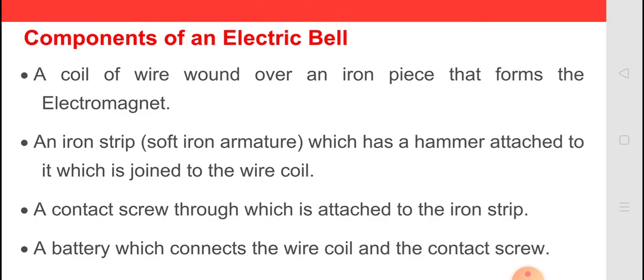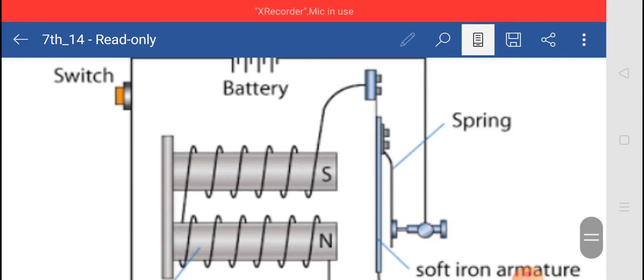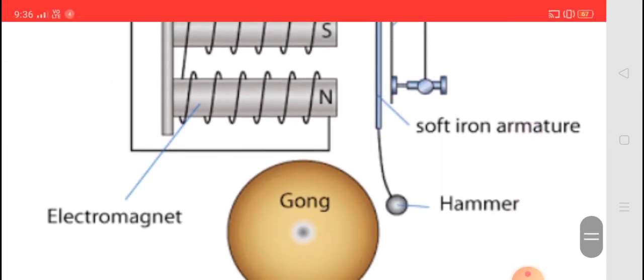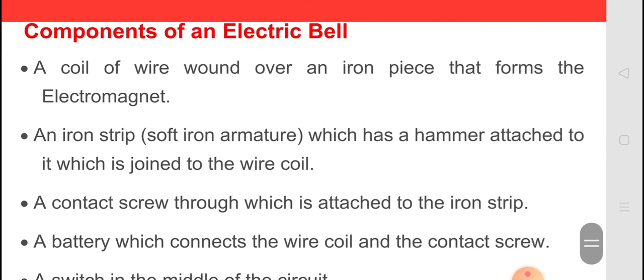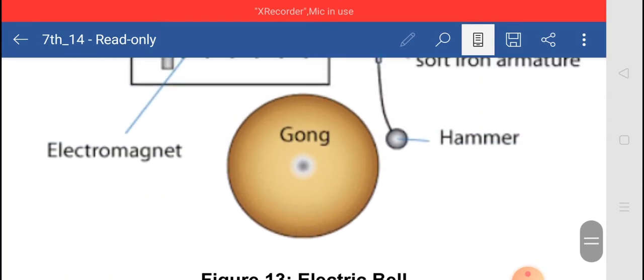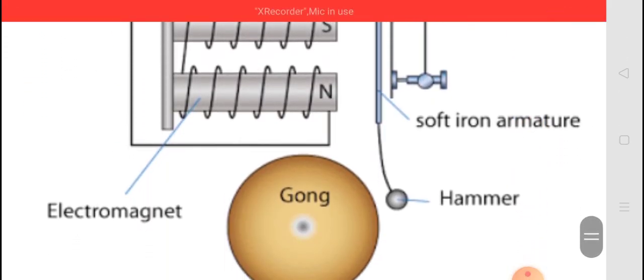So you can see in this figure a coil of wire wound over an iron piece that forms the electromagnet. You can see here a wire is wound to make an electromagnet. Second, an iron strip or a soft iron armature which has a hammer attached to it, which is joined to the wire coil. You can see here, this is the iron strip, or we can say armature, which is connected with the hammer.